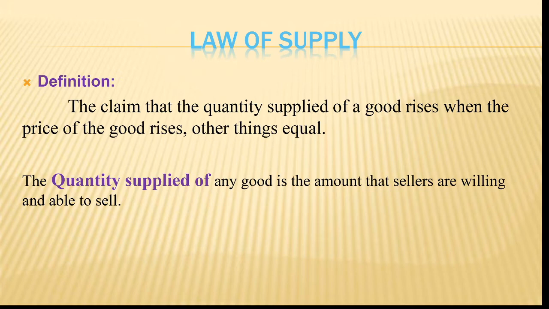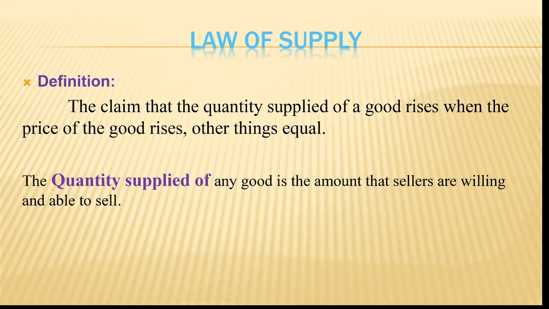What we are coming to tell here is that the quantity supplied for any good is the amount that sellers are willing and able to sell. A small concept, the law of supply and demand. Normally if the supply is very high, the price will come down.